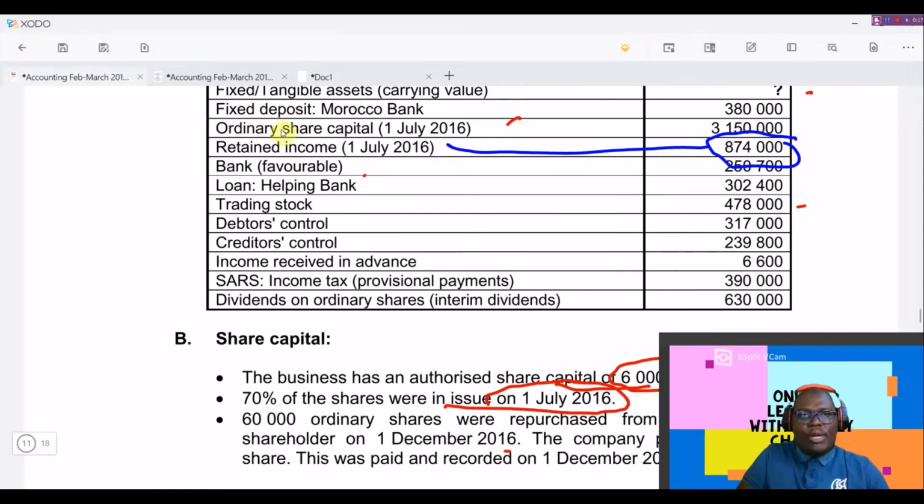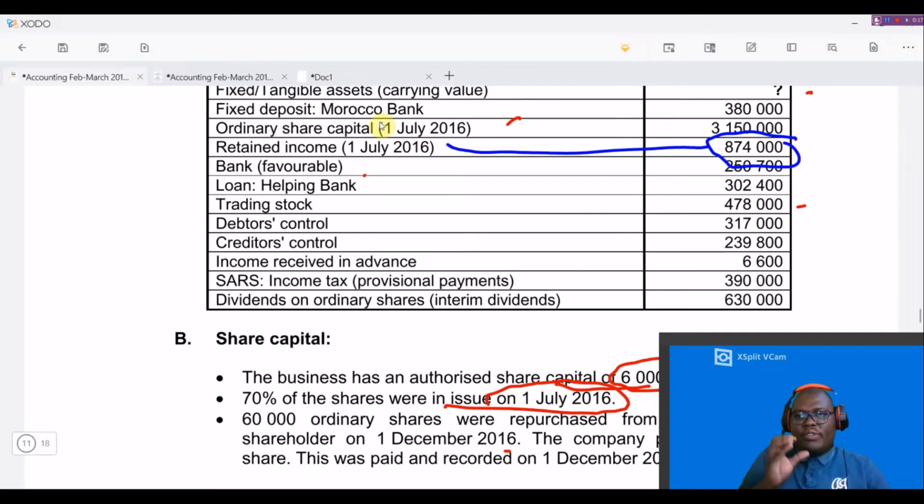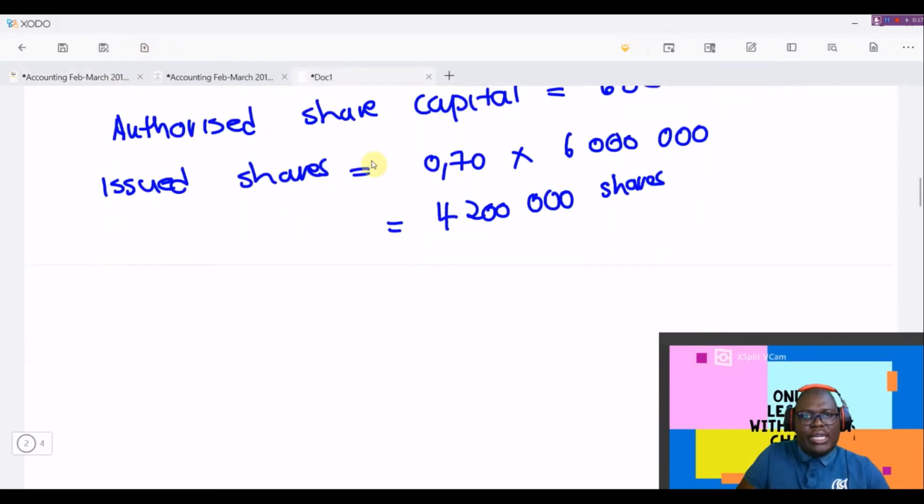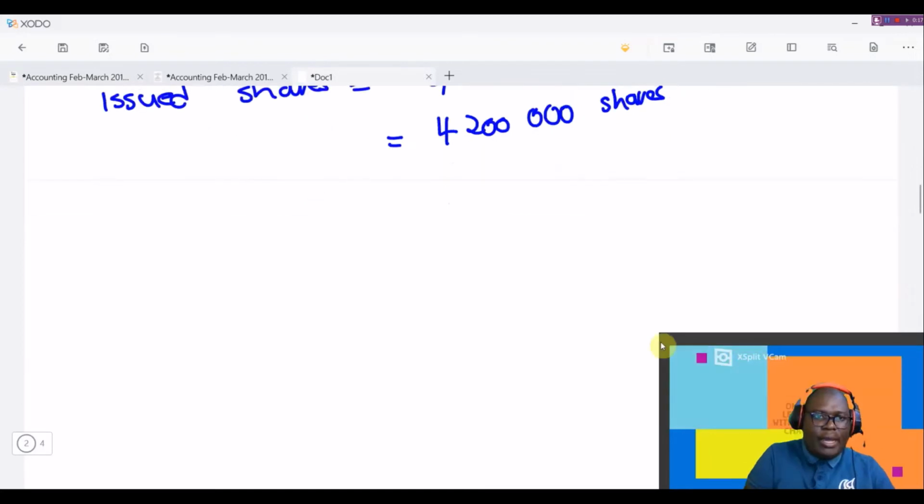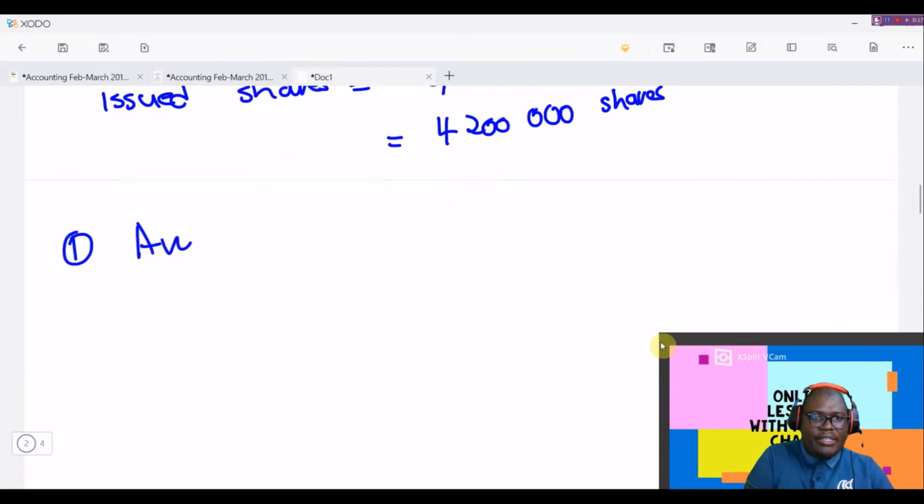So firstly, let's try and get the average price of the shares. Here on the ordinary share capital on 1 July tells us that the monetary value of the shares that were issued was 3,150,000. So number one, we calculate average share price.